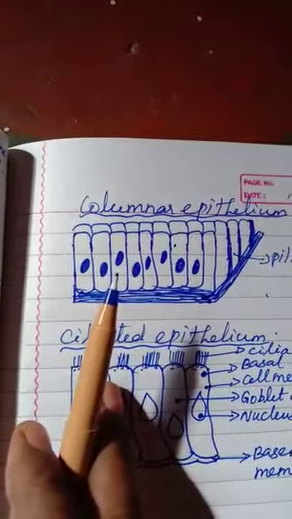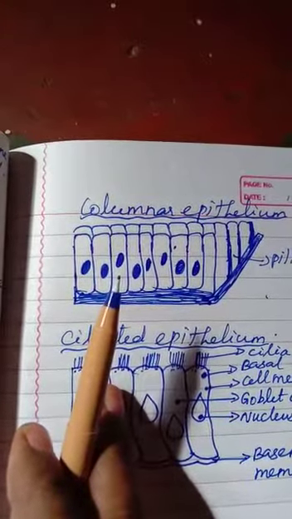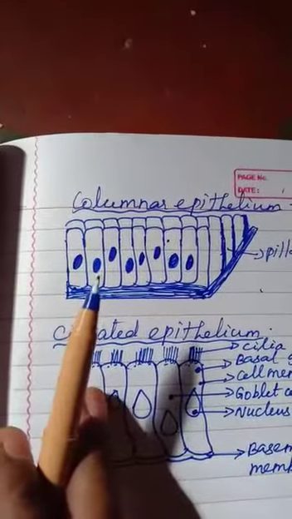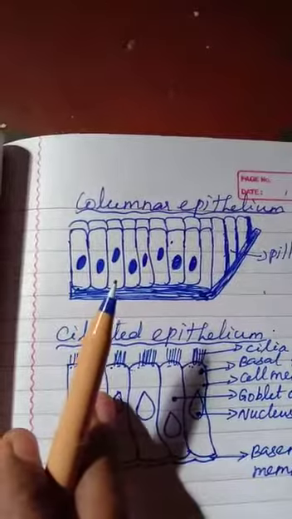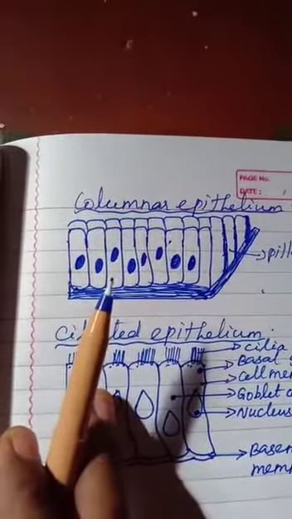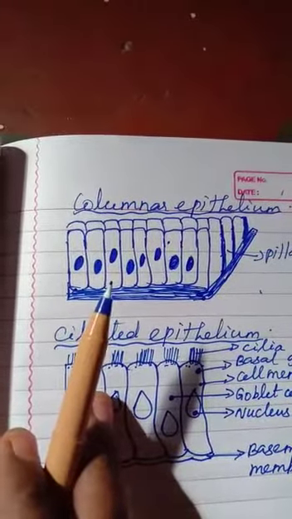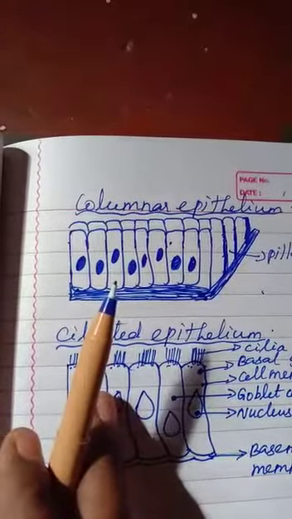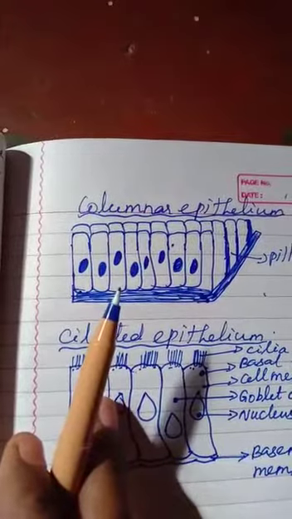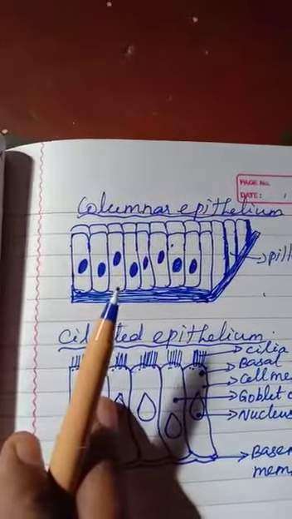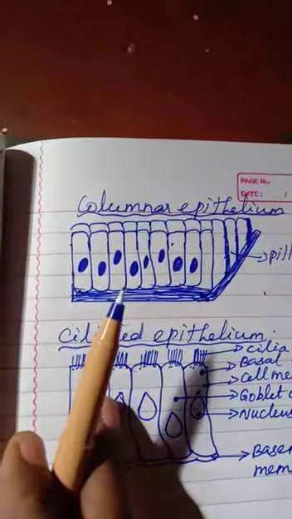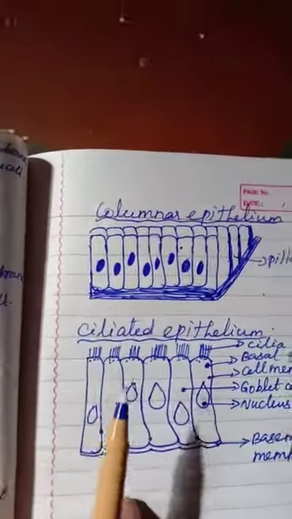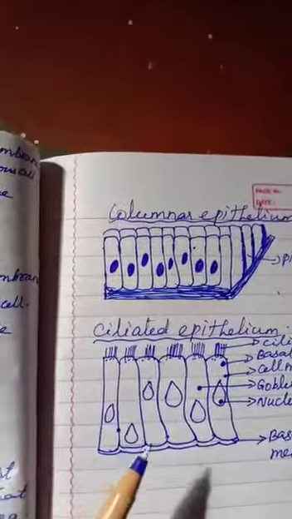Oviducts carry the ovum released, and they also form the mucous membrane. They are mainly involved in secretion and absorption. So the function of columnar epithelium is absorption and secretion.